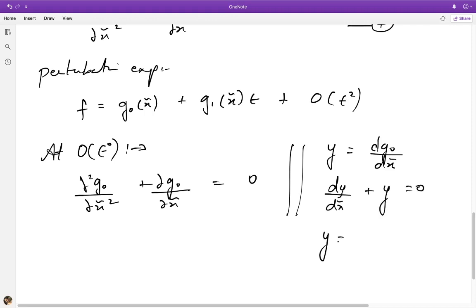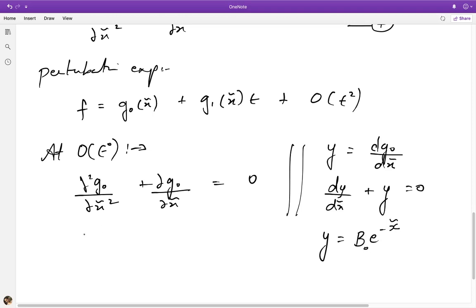And the solution to this, of course, is some constant, which I will call b, e to the power minus x tilde, right? Because dy by dx equals minus y. Right, and let me call it basically b naught, because it's the zeroth order problem.